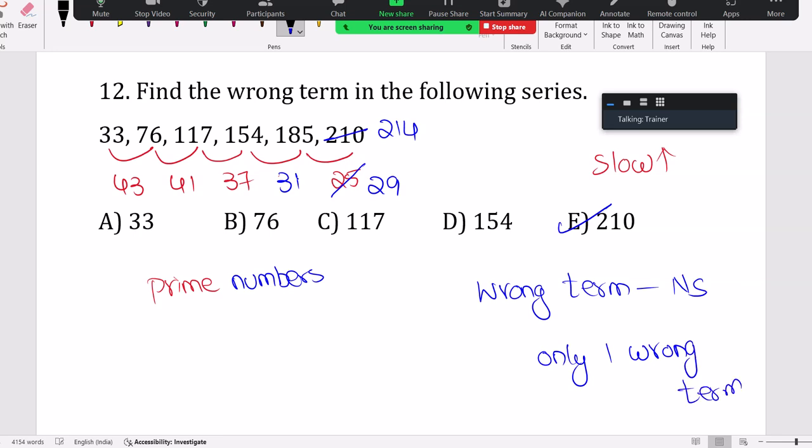Some people are telling some logics are 43, here 2 gap, again 2 gap, 39 required. This should be 156 here. You continue your logic. You are saying 43, 41, 39, 37 like that, you continue. If only one wrong term is there, then I will agree. Your logic should make sure only one wrong term is available, not more than that.